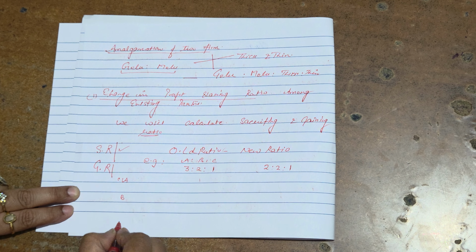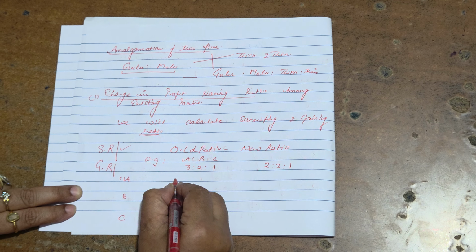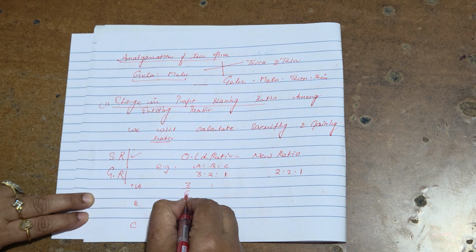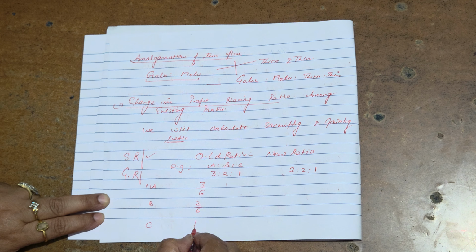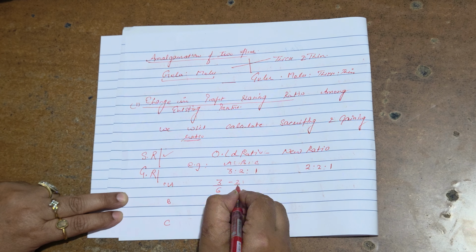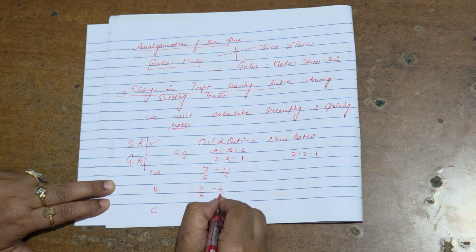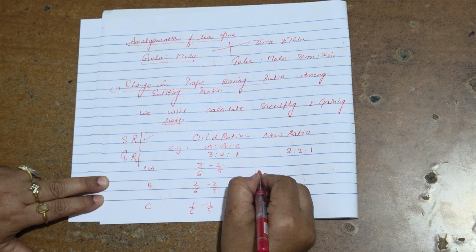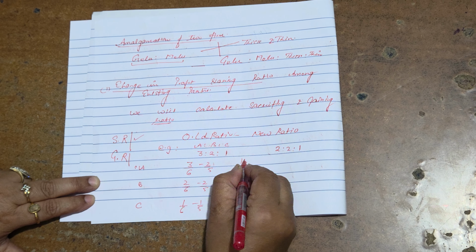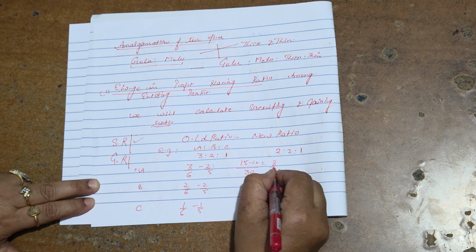A, B, C. Old ratio minus new ratio. LCM 30. 15 minus 12, 3/30.